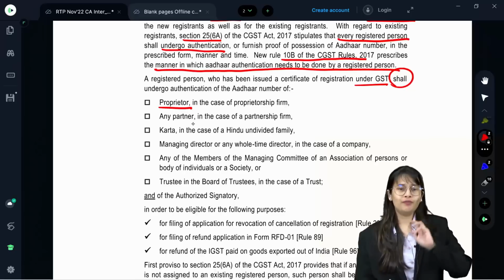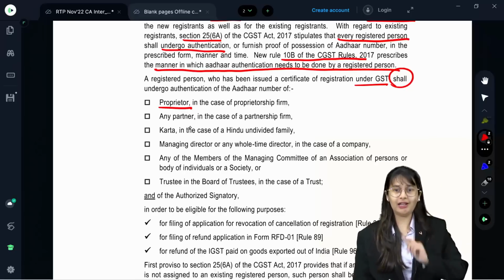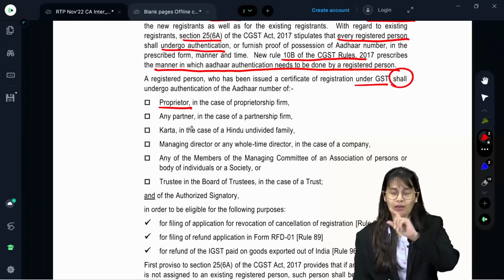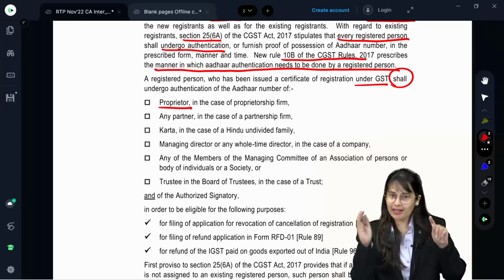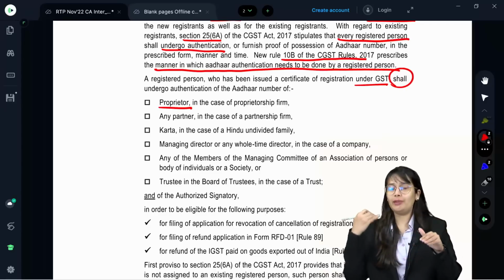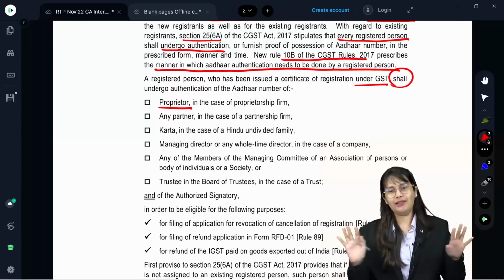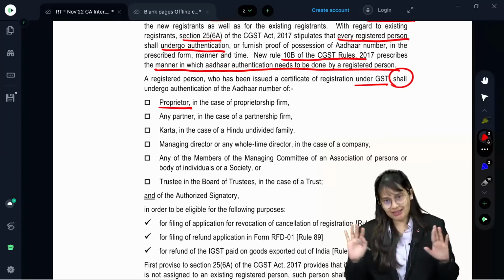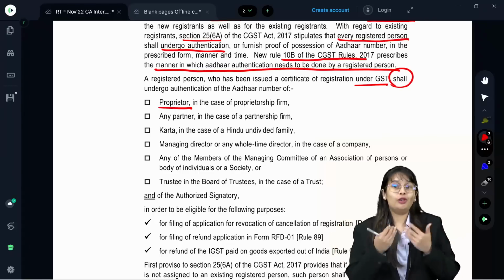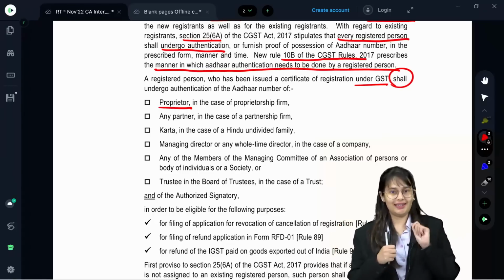Nothing. You just have to go to the registration certificate. There would be one column, Aadhaar authentication. Write your Aadhaar number. You will get an OTP linked to your mobile number. You have to write the OTP and then it's done. It is just a simple process. But if you don't have Aadhaar, then there is a problem.